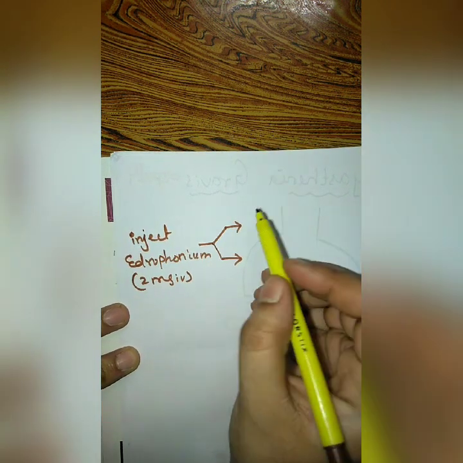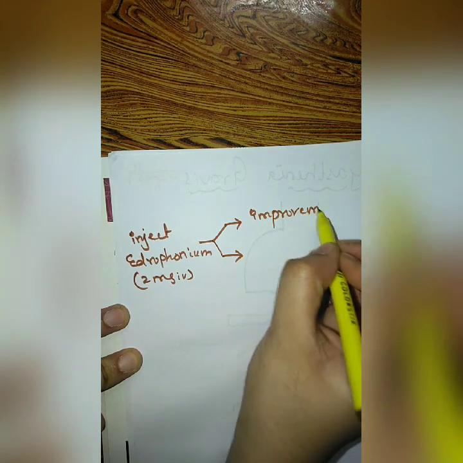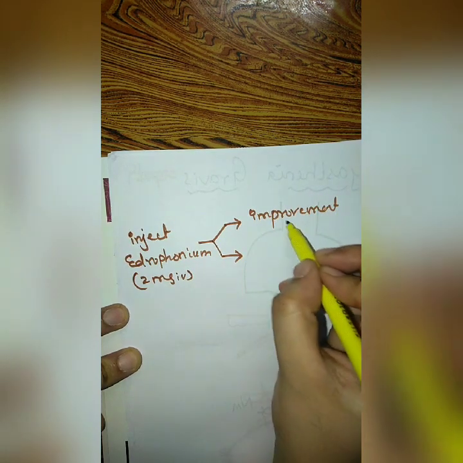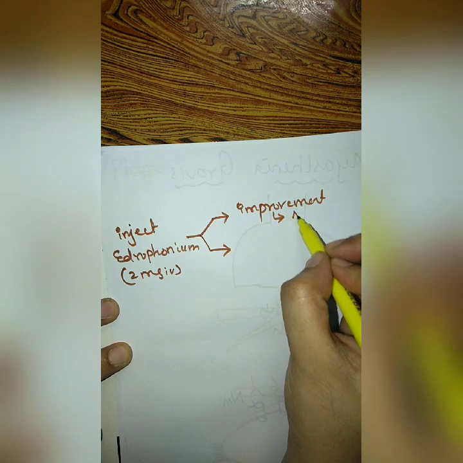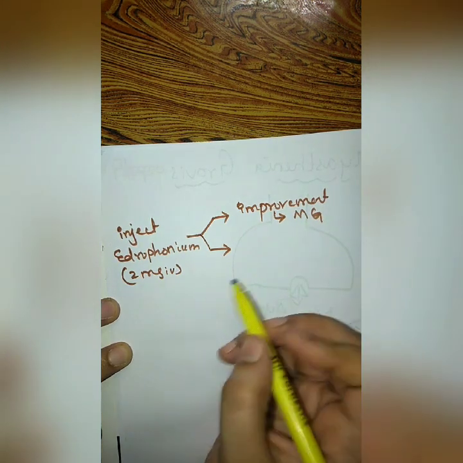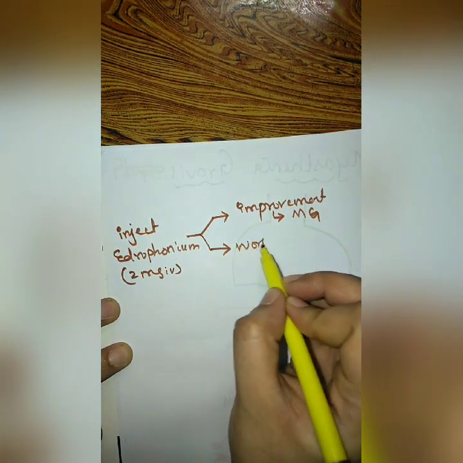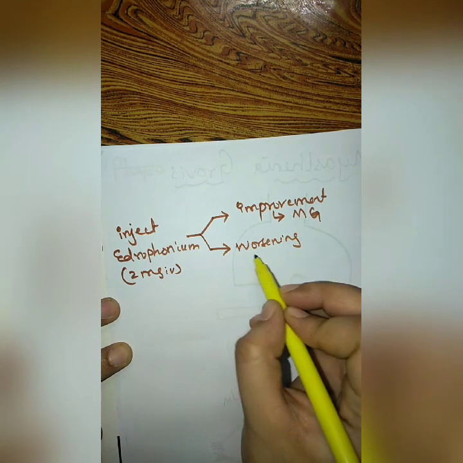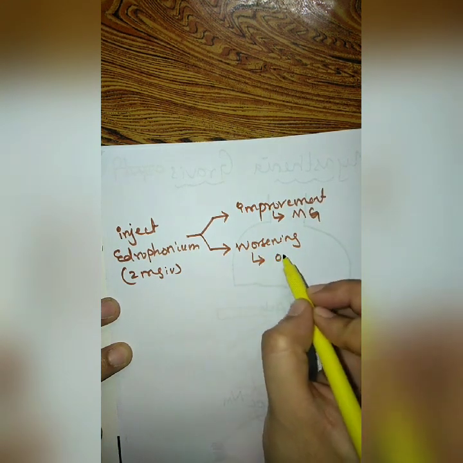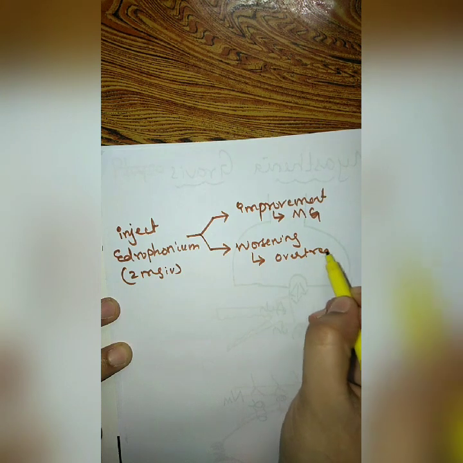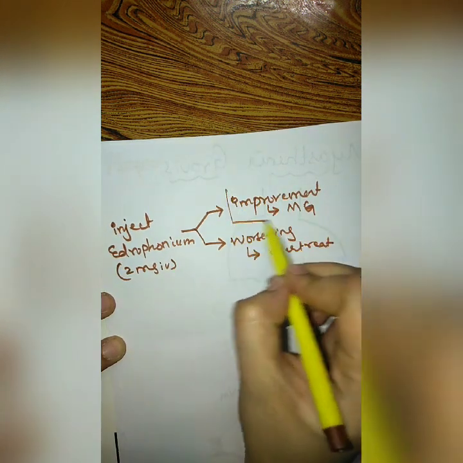If there is some kind of improvement, that implies that the person is suffering from myasthenia gravis. But if there is some kind of worsening, that means it is because of over treatment with anticholinesterase drugs. Why is there improvement?